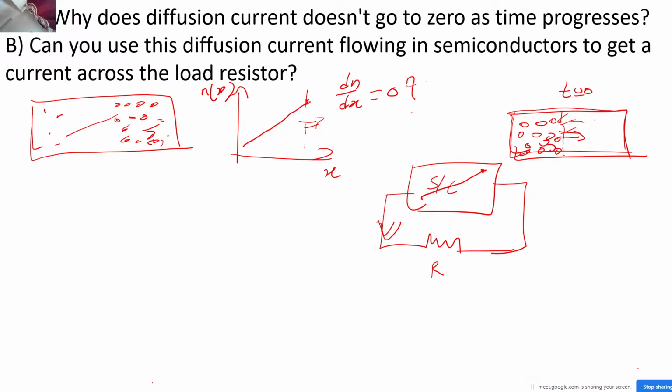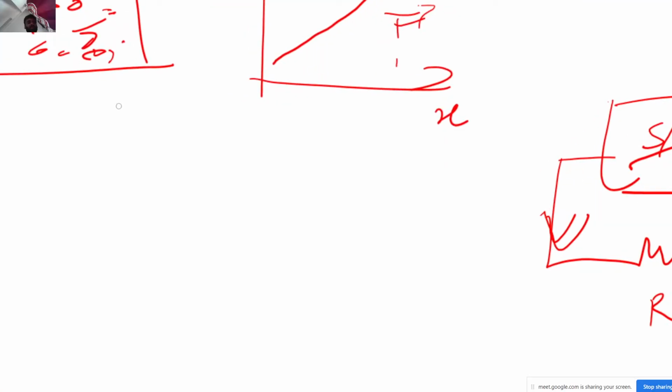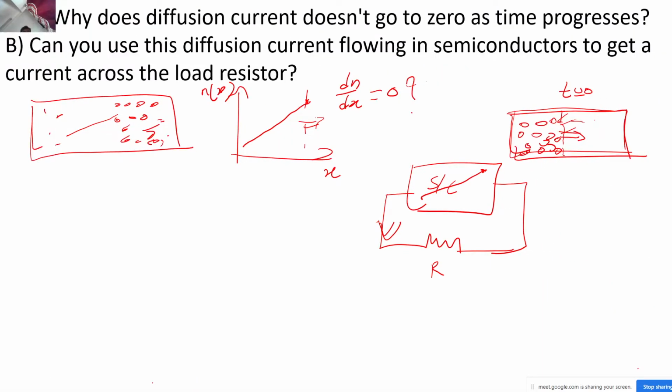Okay. Now, just think about it. Why will this concentration of electrons that is present over here be maintained over here? Why can they not flow? Why can the entire concentration not flow towards the left side?